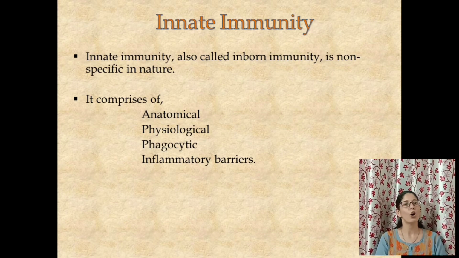I'm sure all of you must have studied it in the amoeba, right? So these phagocytic cells, when they sense that there is a bacterial cell, a fungal cell, or an amoeba cell, smaller cells, they eat them up. And this is how they are protecting our body. Now take for a second that the bacteria manage to go past this barrier also. If the bacteria manages to go past the anatomical, physiological and phagocytic barrier, it reaches your body and starts multiplying.